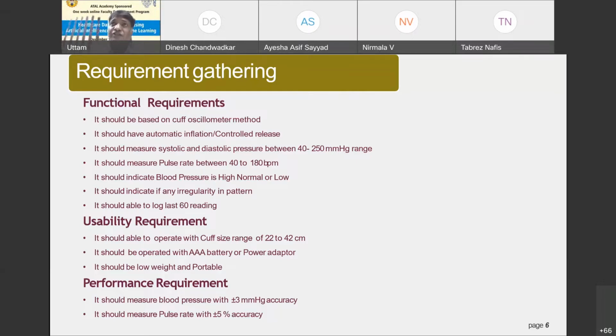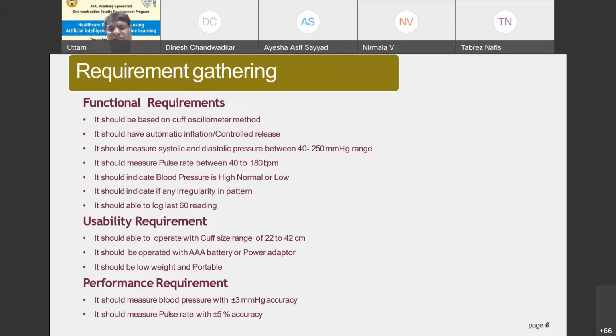And then in case of hypertension, if the values are above 160, 180, we also categorize into different grades. So the device that we are designing should be able to measure the pressure between 40 millimeter of Hg to 250 millimeter of Hg range. And it should also be able to measure the pulse rate.